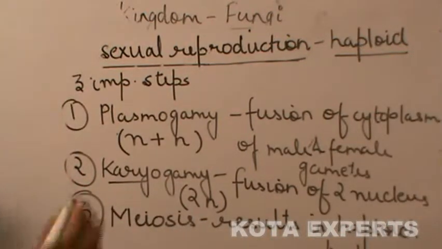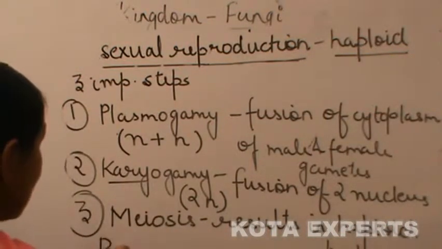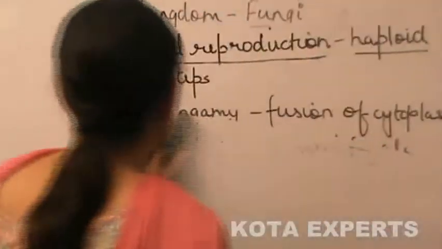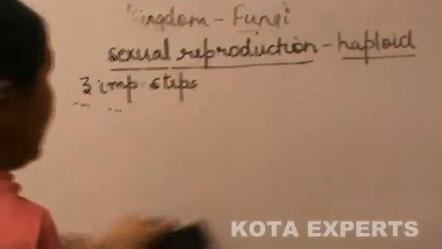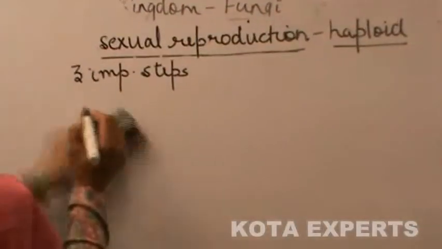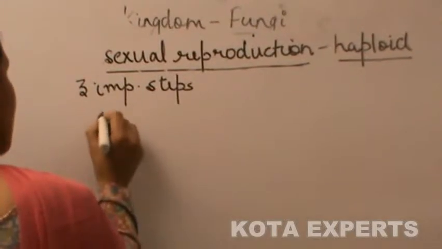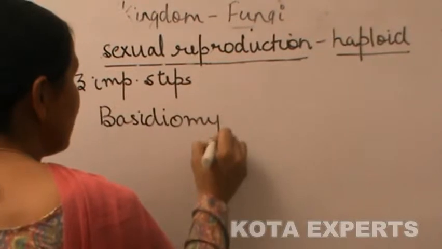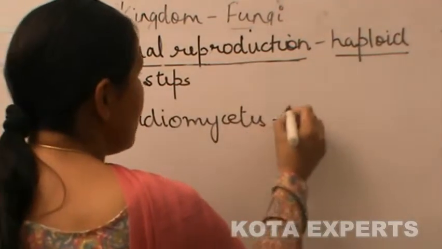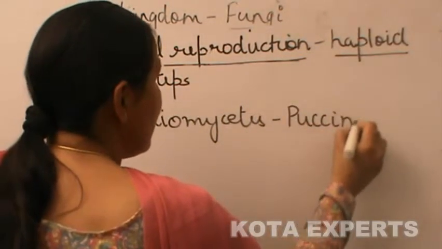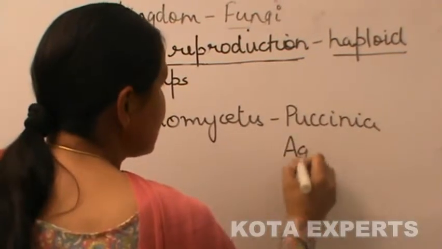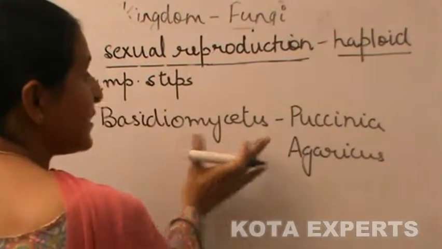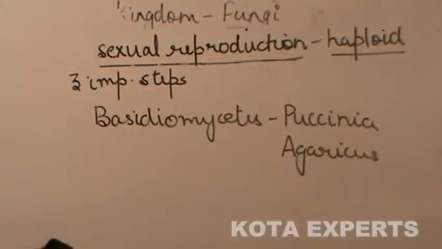But there is an exceptional case, in basidiomycetes, which I have already discussed, which includes Puccinia and Agaricus.